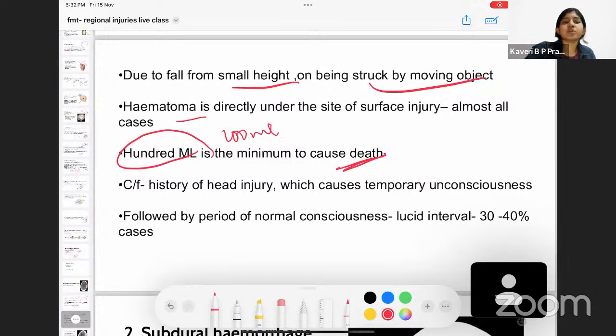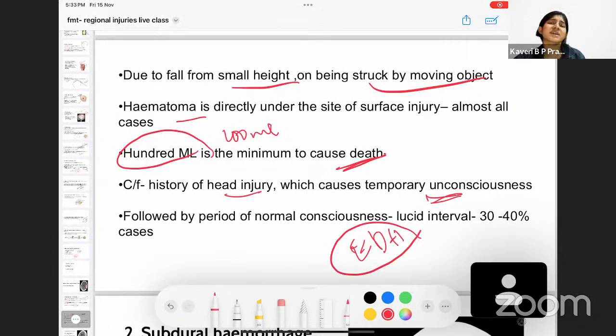Okay, we have to ask the history of head injury, and we should also ask whether there was a lucid interval or not. Usually, whenever there is extradural hemorrhage, for example 30 to 40% of the cases will have something called a lucid interval. Lucid interval can be seen even in subdural hemorrhage, but it is mostly characteristic. Characteristic meaning that whenever there is a lucid interval, your first thought in brain should be extradural hemorrhage. That is a period of temporary consciousness that happens after a period of unconsciousness.